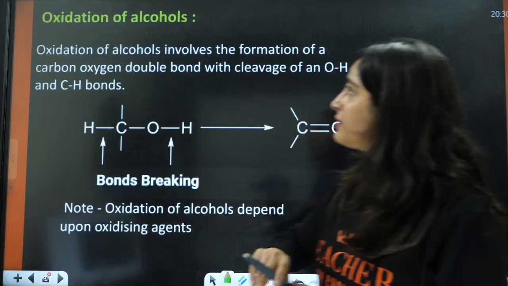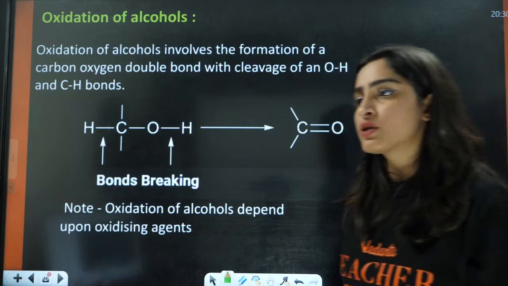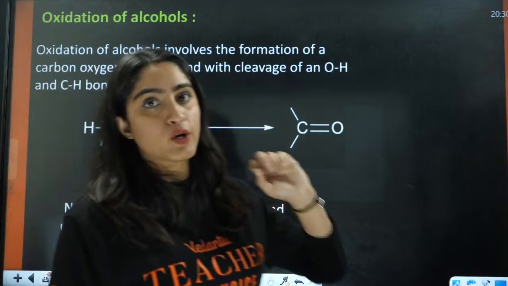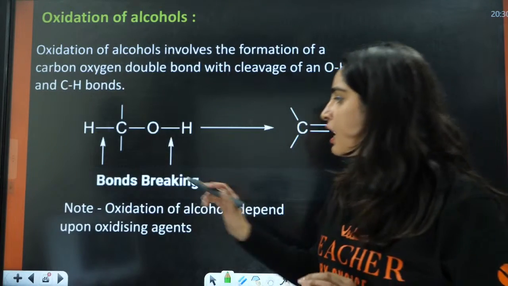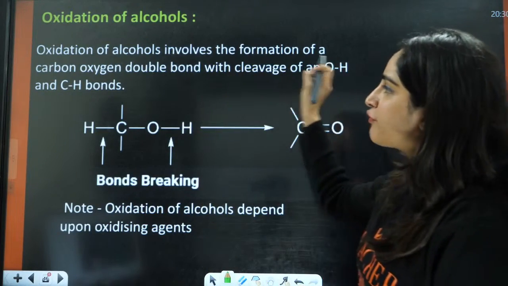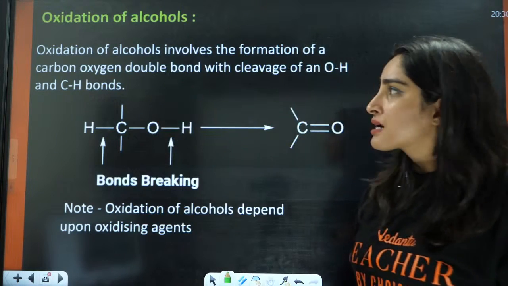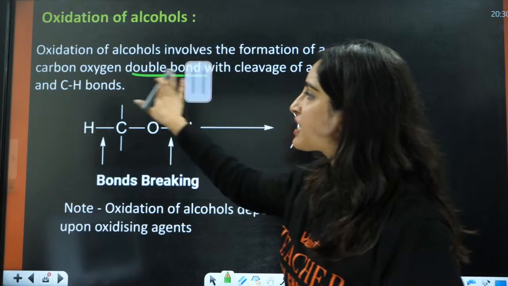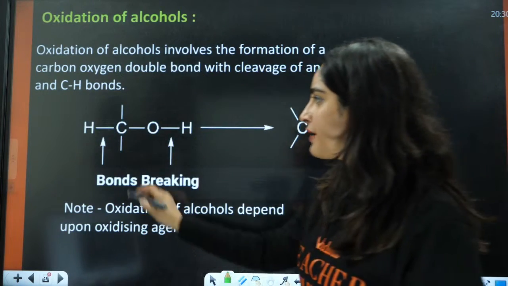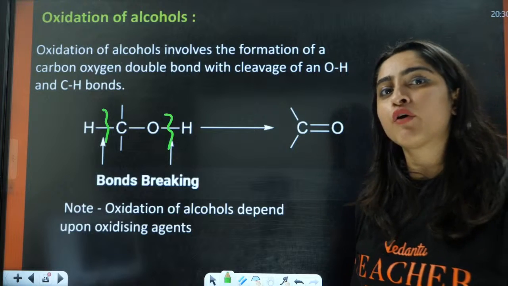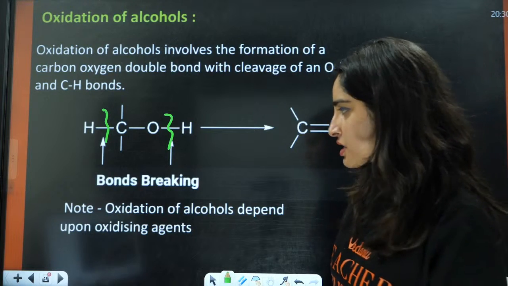Now the next topic is oxidation of alcohol. For that, let us see what bonds can cleave. Oxidation of alcohol involves the formation of a carbon oxygen double bond, with cleavage of the OH and CH bonds. You have the cleavage of this bond and this bond. After that, you will have the formation of different oxidation products.